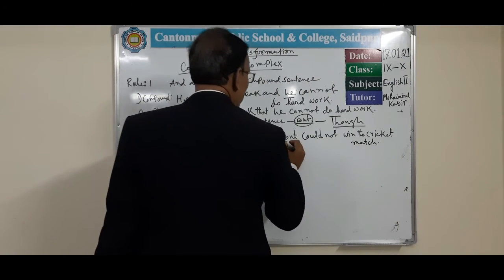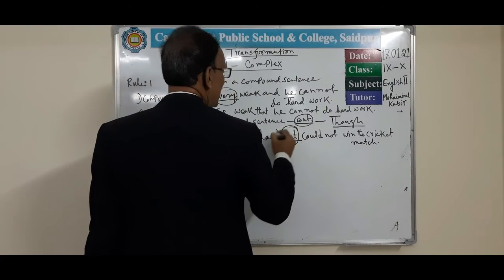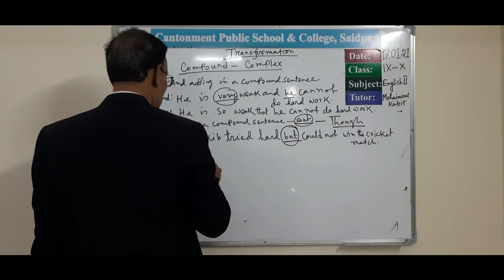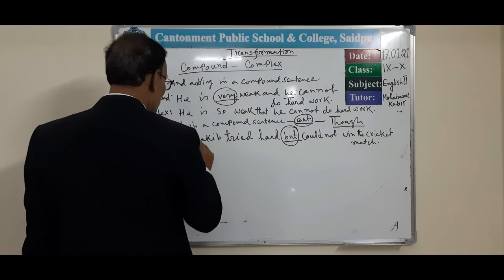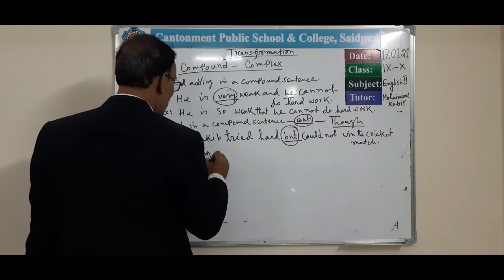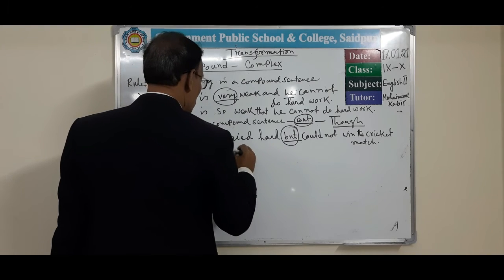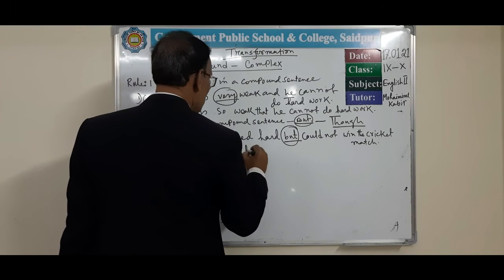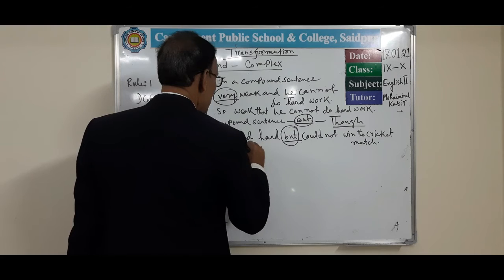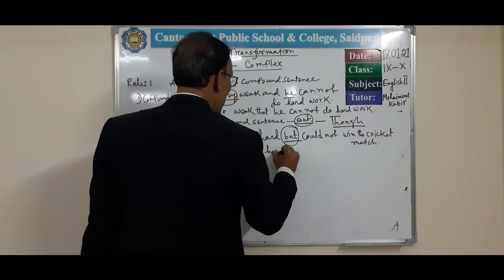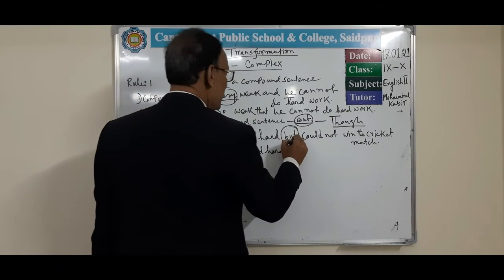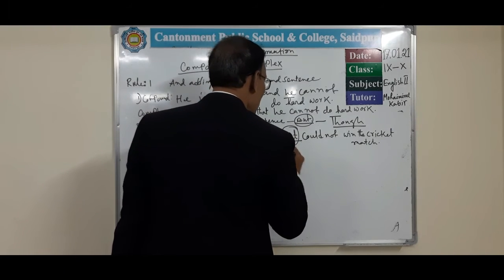In here we use but. Instead of but we use first of all though. Though Sakib tried hard, then we have to give a comma in here.